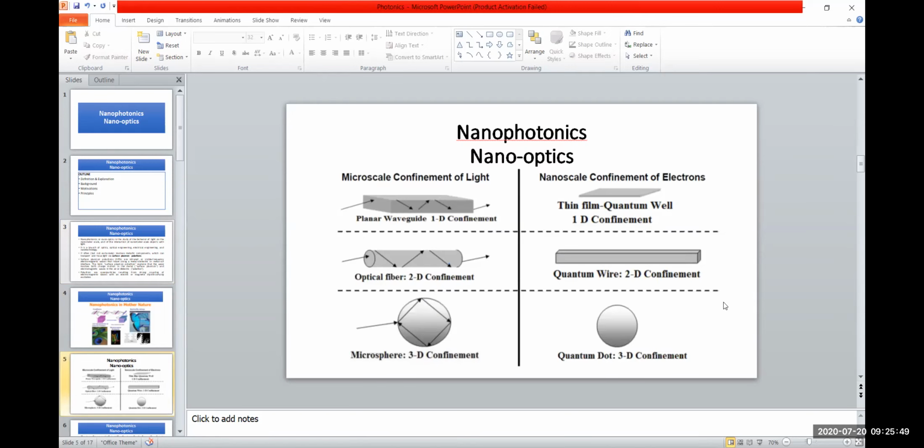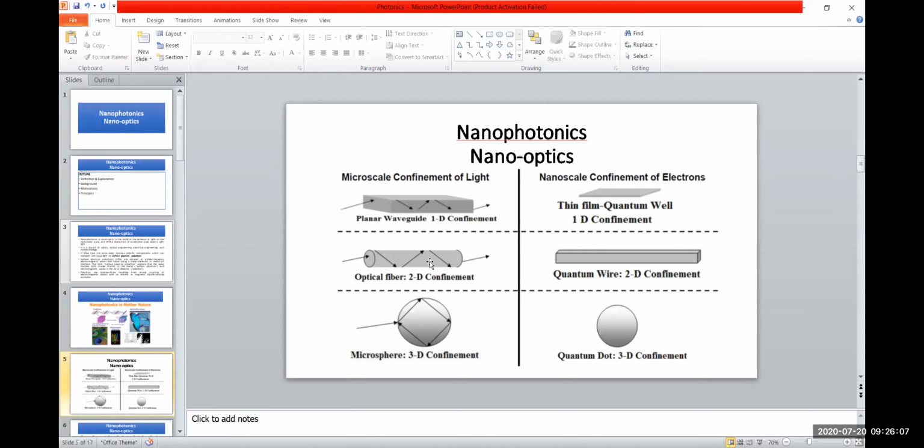In a nanometer dimension scale, if you have a 2D confinement, for example, the particle will be 2D confined. The particle can move in 2 dimensions, but cannot move in the 3rd dimension. The z-axis is restricted. However, it can move in x and y.